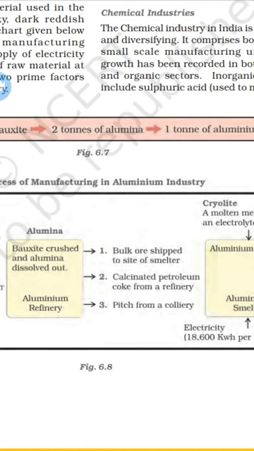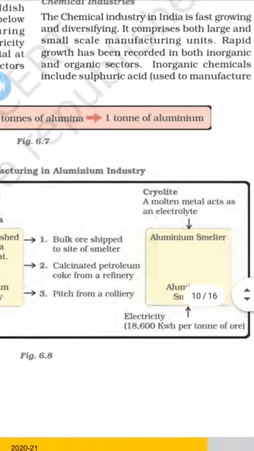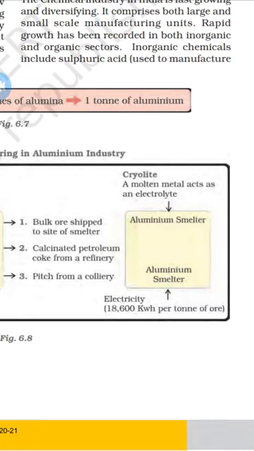These are three methods they are using. Finally, when we see the aluminium industry, it requires high electricity, high voltage electricity, for the manufacturing process of aluminium.